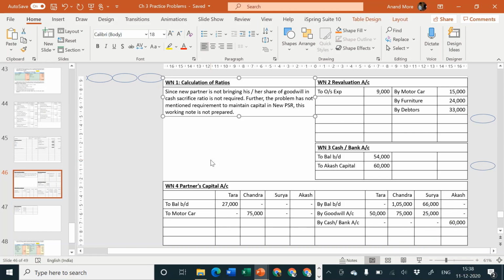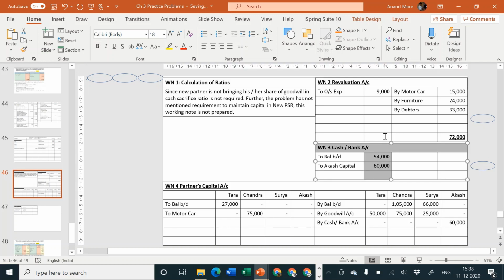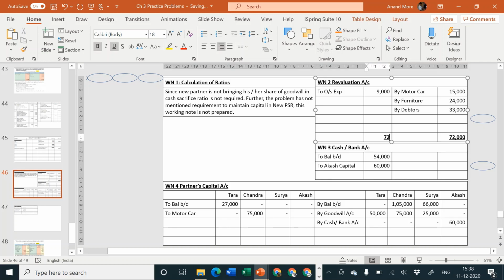Okay, next part. So now I can close my revaluation account, I can find out the profit or loss, I can transfer it to partners capital. Which partners? Old partners. In which ratio? Old profit sharing ratio. So 15 plus 24 plus 33 is equal to 72,000, which is coming on credit side as well as on debit side. 72,000.